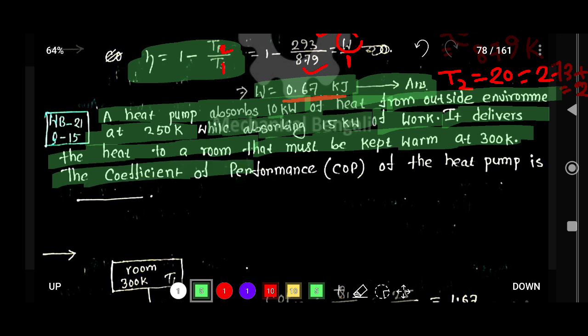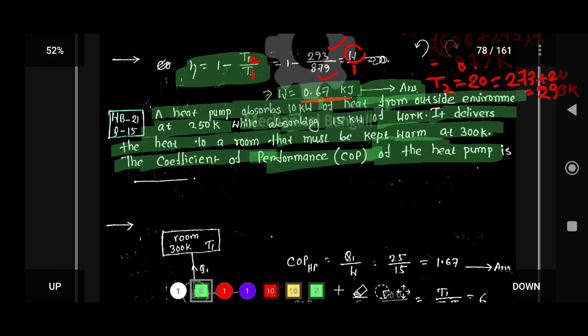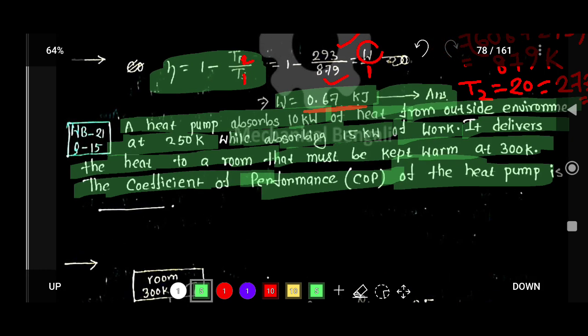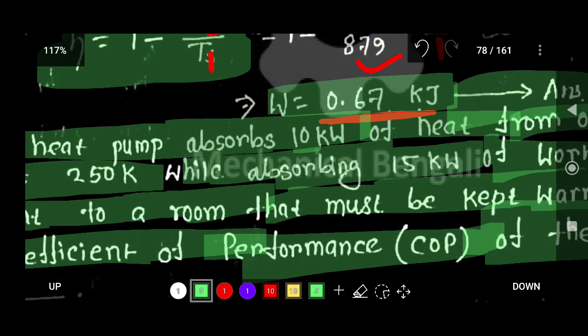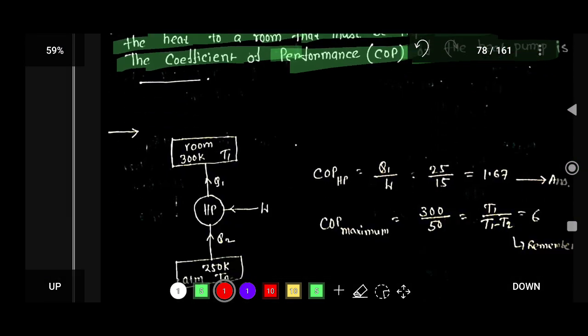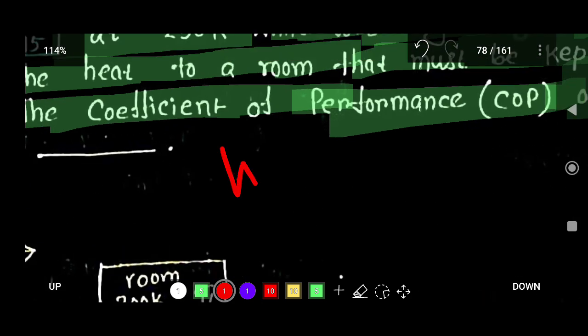You have to calculate the coefficient of performance, COP, of this heat pump. So what is given in this question? The heat pump absorbs 10 kilowatt. So W, that is equal to 10 kilowatt.